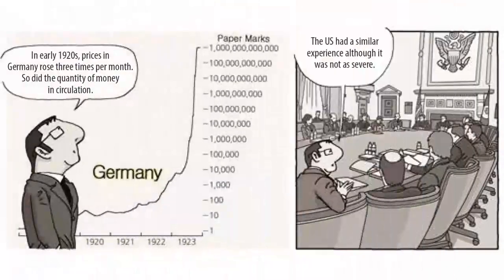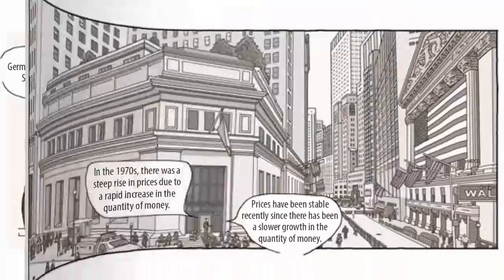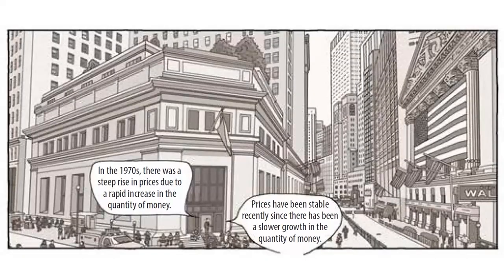In the early 1920s, prices in Germany rose 3 times per month. So did the quantity of money in circulation. The US had a similar experience, although it was not as severe. In the 1970s, there was a steep rise in prices due to a rapid increase in the quantity of money. Prices have been stable recently since there has been a slower growth in the quantity of money.